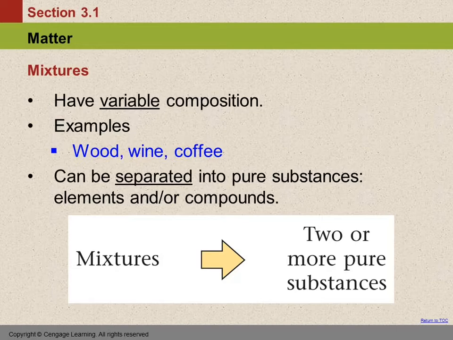Examples are wood, wine, coffee. You can make coffee really strong, or you can make coffee really weak. It's not a compound. It's not an element or a compound, although some of you may think it's an element, an essential part of life. It's a mixture. It's a mixture of lots of different things. Mixtures can be separated into the pure substances by physical means. Compounds can be separated by chemical means, but mixtures can be separated by physical means.